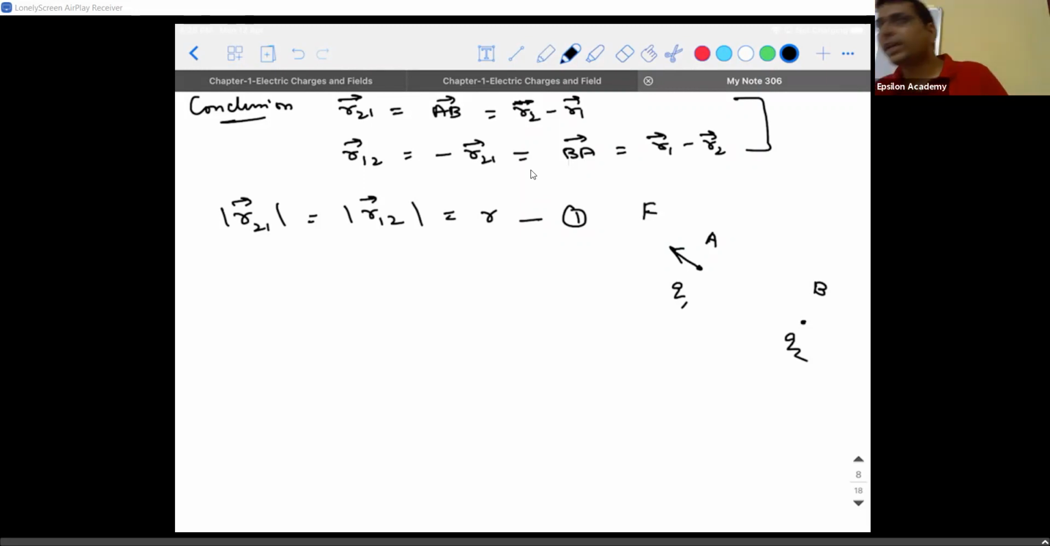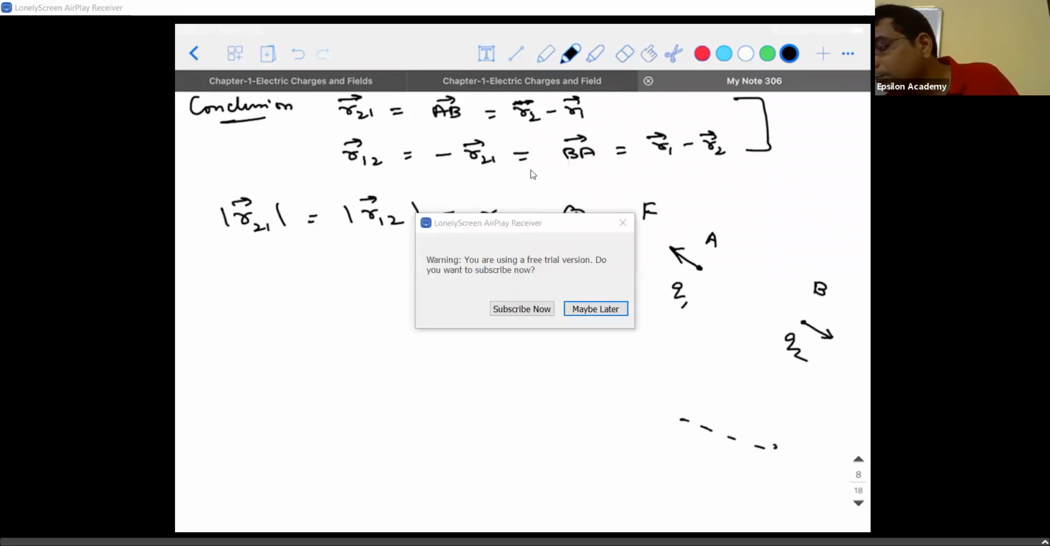In a similar way, what is the direction in which B will experience a force due to A? Both are of like nature, so B will start getting repelled. So it is also going to move away. Now comes an important point. Is it going to move randomly in any direction? If this is A and B, can I say the force experienced by A due to B is in this direction? Can I write it like this?